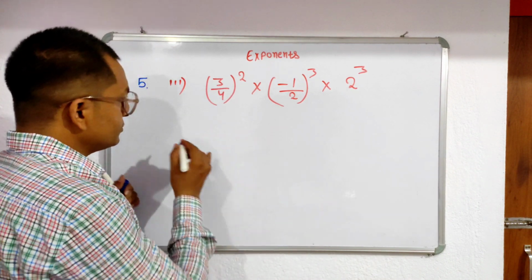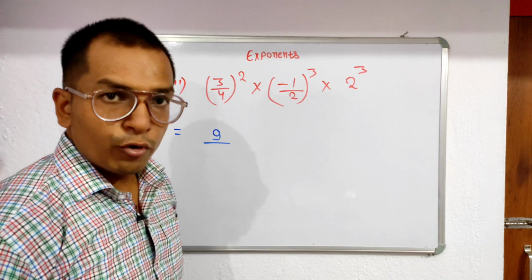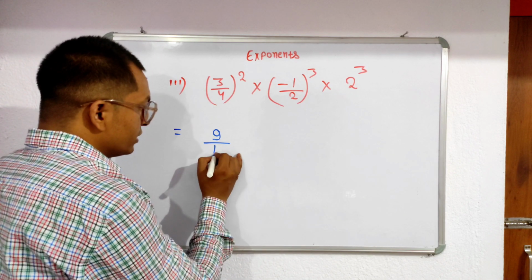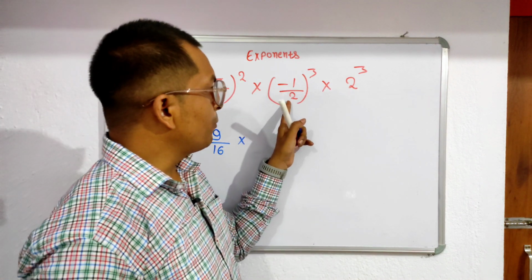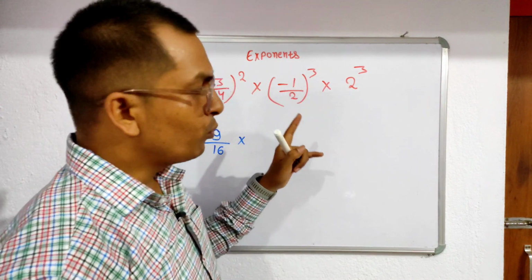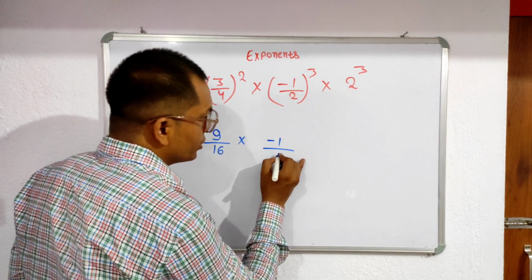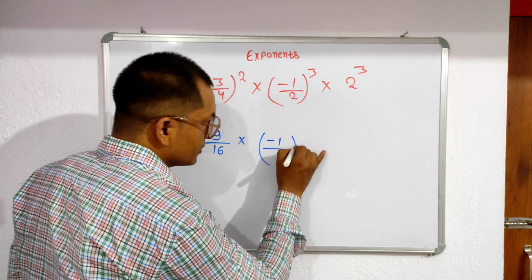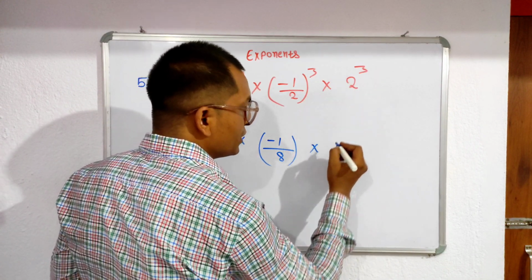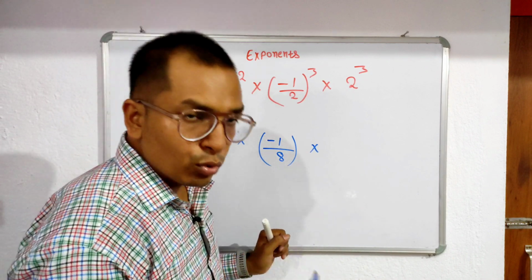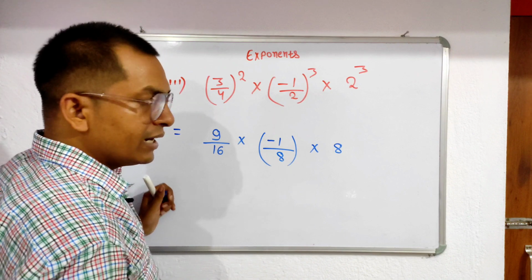That means you can write 9 upon 4 into 4, that's 16, into here minus 1 upon 2 to the power 3. Minus 1 to the power 3 is minus 1 upon 2 to the power 3, that means 8. Clear? Here 2 to the power 3, that means 2 into 2, 3 times. So here we write 8. Clear na?